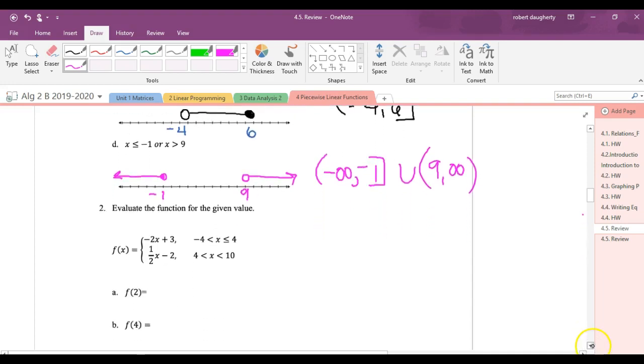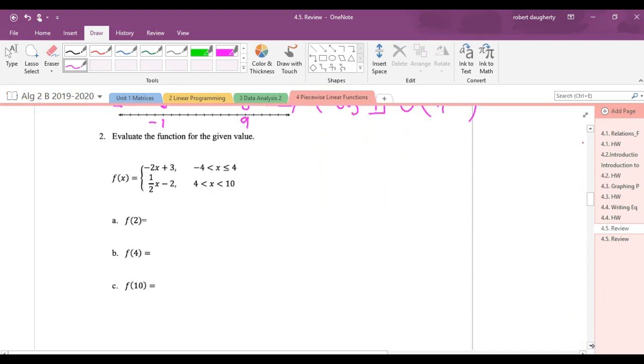Evaluate a function for a given value. Okay, f of 2. So you have to figure out which of these intervals includes 2. 2 is in that first interval. Well, we can write this in interval notation: -4 to 4. The second interval is 4 to 10. So 2 is in that first interval. So f of 2 is going to be, plug 2 into that first equation. So -2 times 2 plus 3, that's -4 plus 3, which is -1.